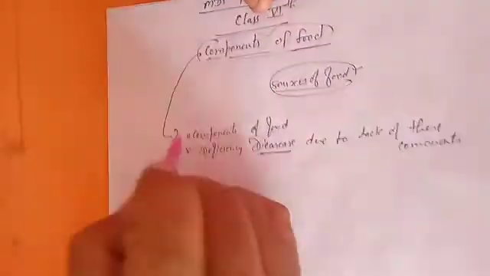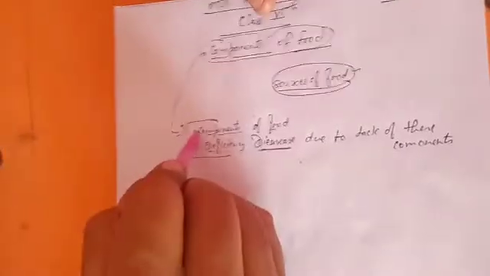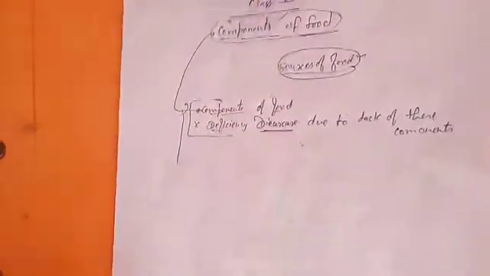These are the two main topics we are going to discuss. Let's start from the first, components of food.